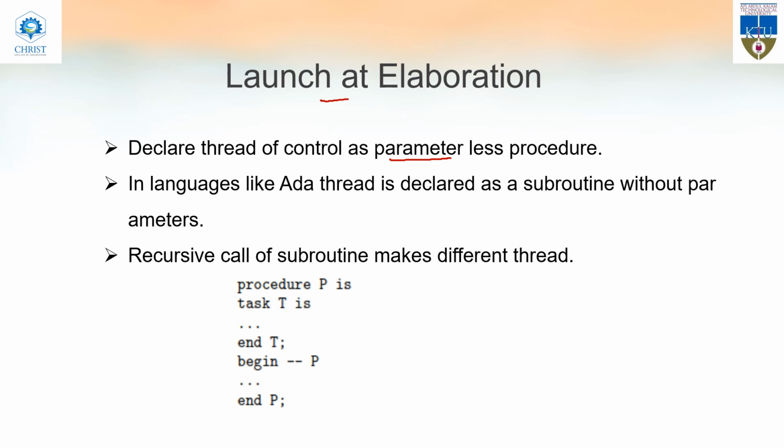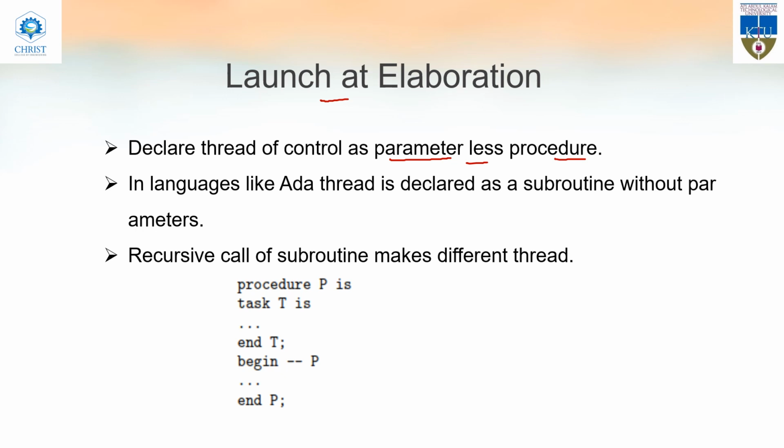So we can say that there is a parameterless procedure, that means there are no parameters in the procedure, and this procedure also has a recursive call. It is a recursive procedure, that is, the procedure calls itself, and each recursive call generates a thread.